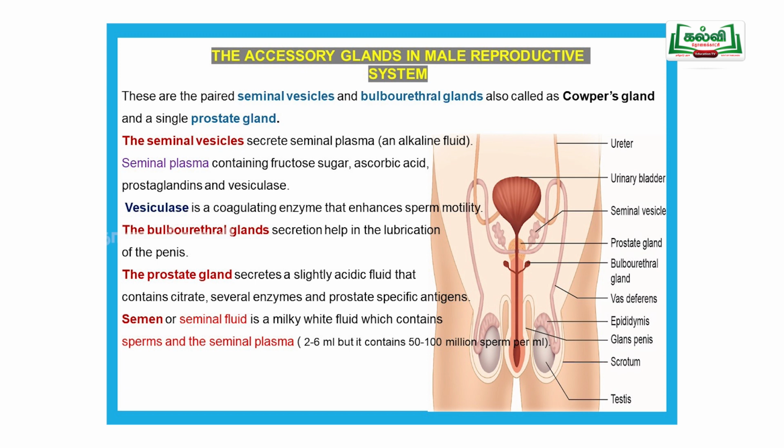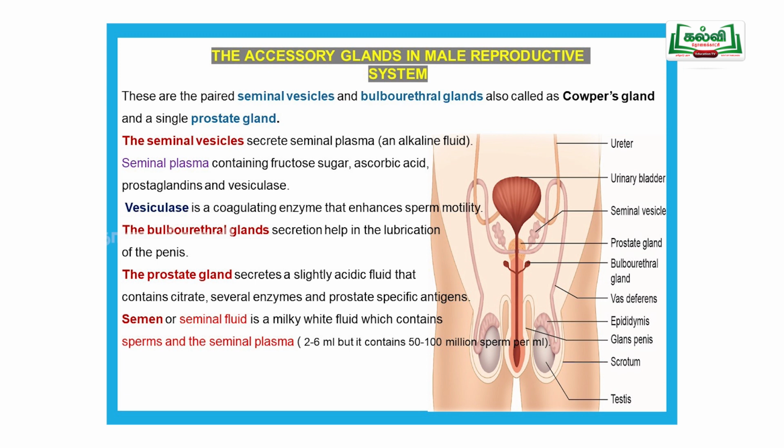What is the chemical nature of the seminal plasma? It contains fructose sugar, ascorbic acid, prostaglandins and vesiculase. What is vesiculase? It is a coagulating enzyme that enhances sperm motility. Then the bulbourethral gland: its secretion helps in the lubrication of the penis.